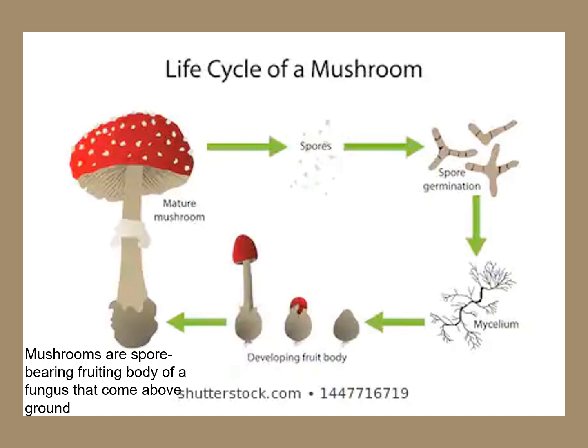It's going to shoot above the ground and give off those spores. So it's the asexual reproduction cycle of a fungus. Those spores are able to germinate and create another body, or a mycelium fungus. So what we're eating is really just that spore-bearing, fruiting body of a fungus that comes above the ground. But the majority of the actual fungus is the mycelium, which is underneath the ground.